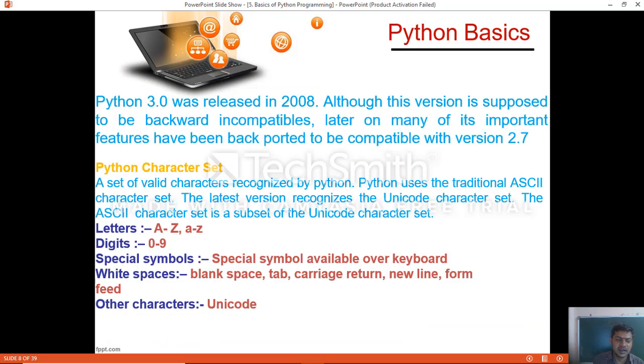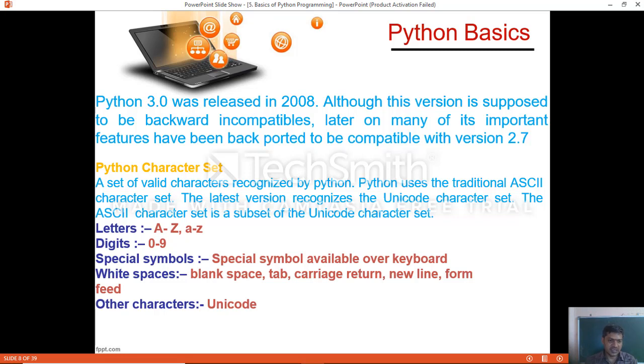Now, Python basics. Python 3.0 was released in 2008. Although this version was supposed to be backward incompatible, later on many of its important features were backported to be compatible with version 2.7. Even though version 3.0 was introduced, there are some functionalities that are supported in a more flexible manner in 2.7.